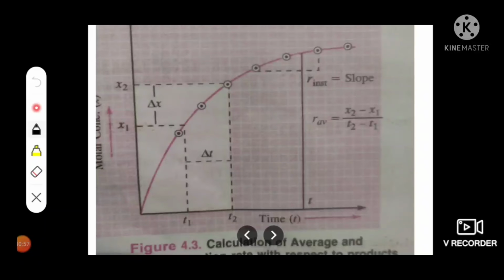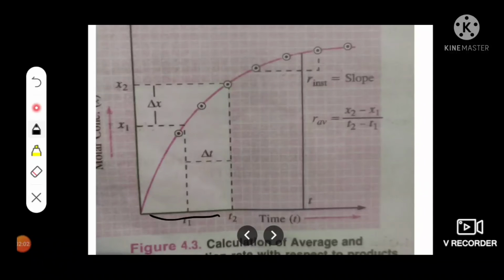And next we are going to discuss measurement of average and instantaneous rates graphically with respect to the products. In a chemical reaction, we normally start with the reactants, since no products are initially present. Therefore, both average and instantaneous rates are determined with respect to reactants only. We can also study the curves for both these reaction rates with respect to products.